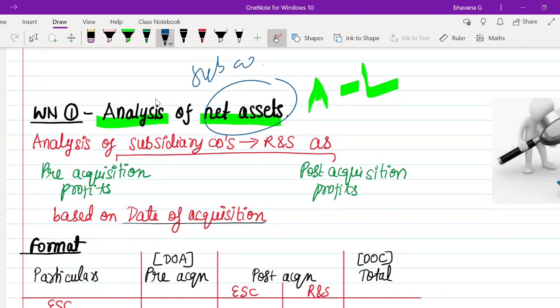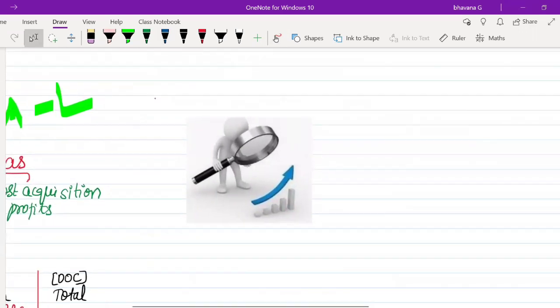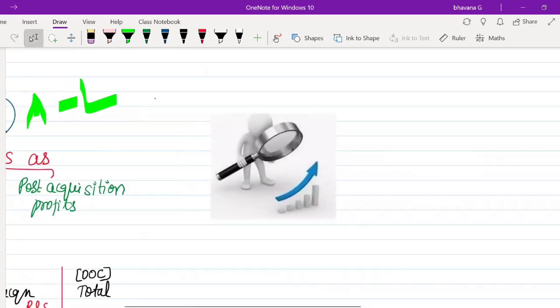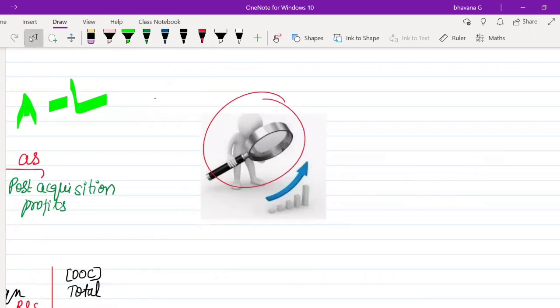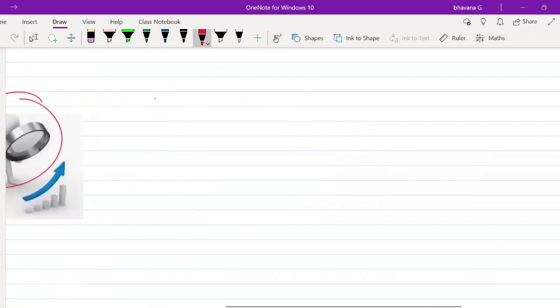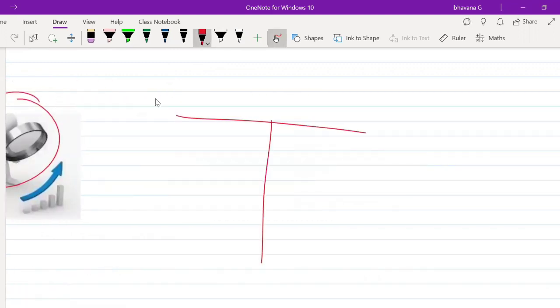Before we dive into the topic, there is one thing I would like to tell you. Suppose this is a balance sheet. Whenever you make a balance sheet, here you have assets, here you have liability, and here you have something known as equity.